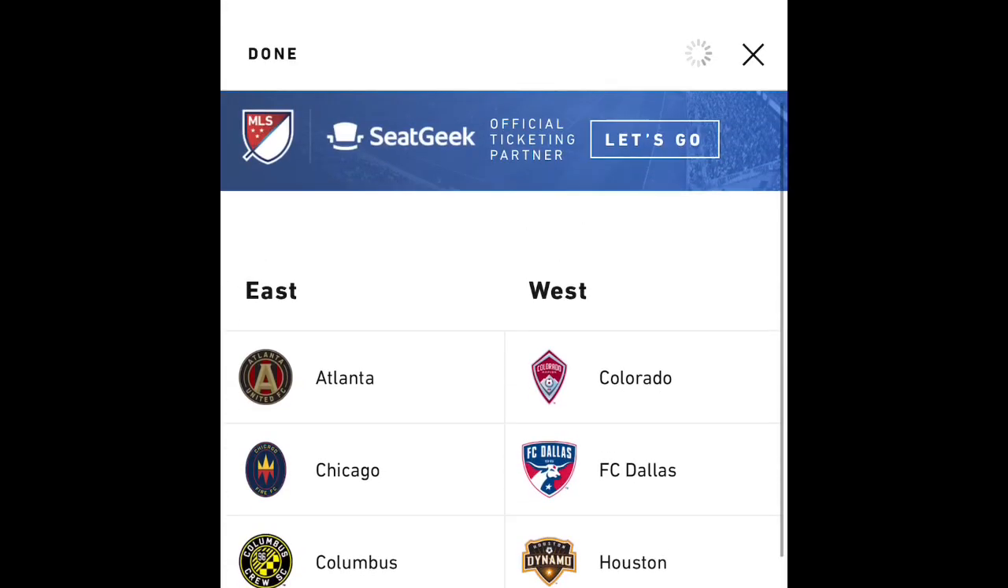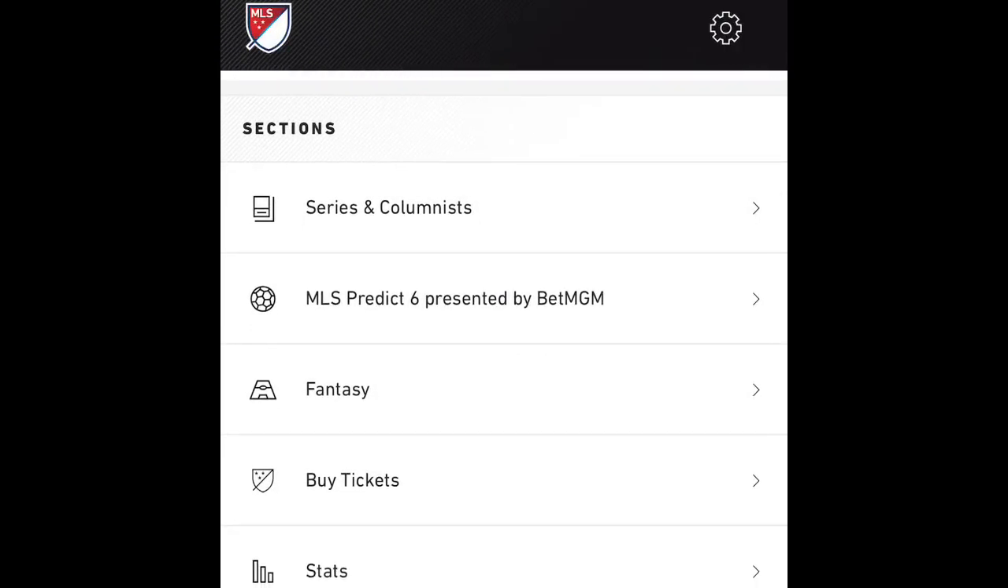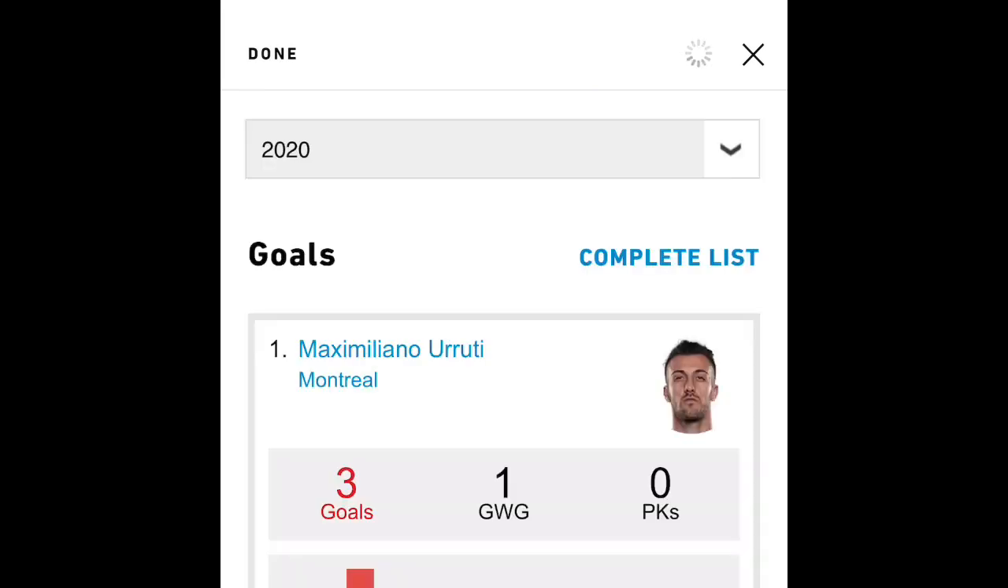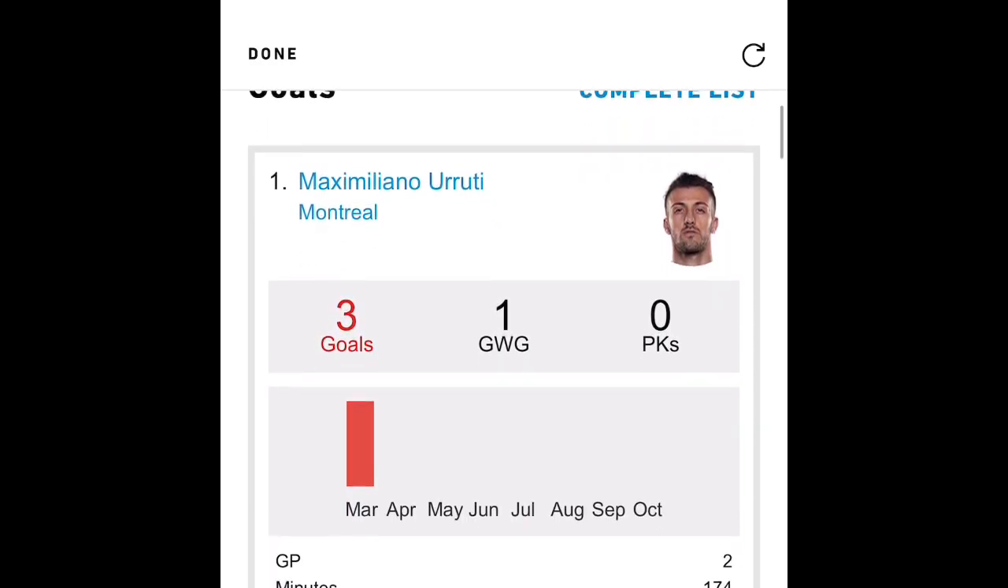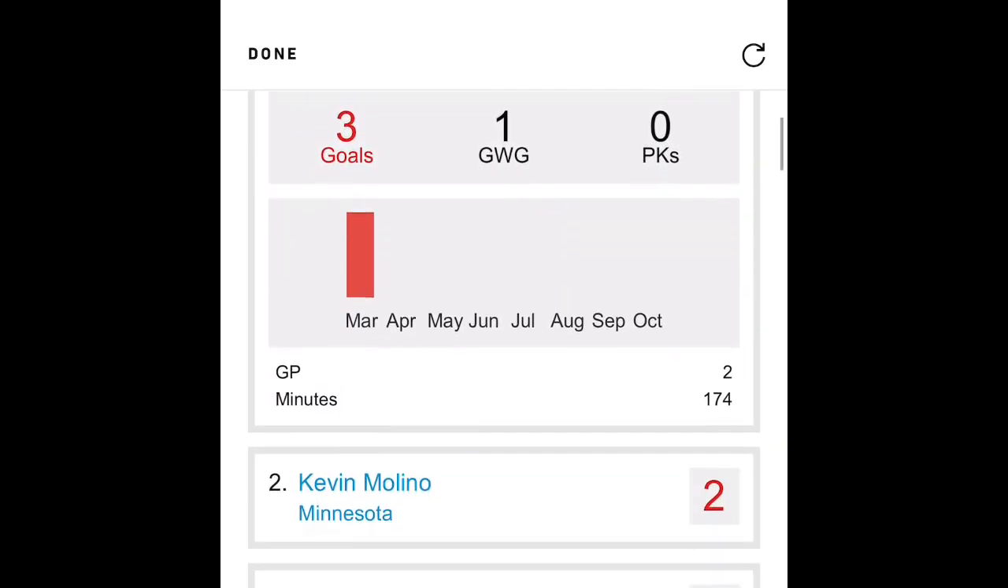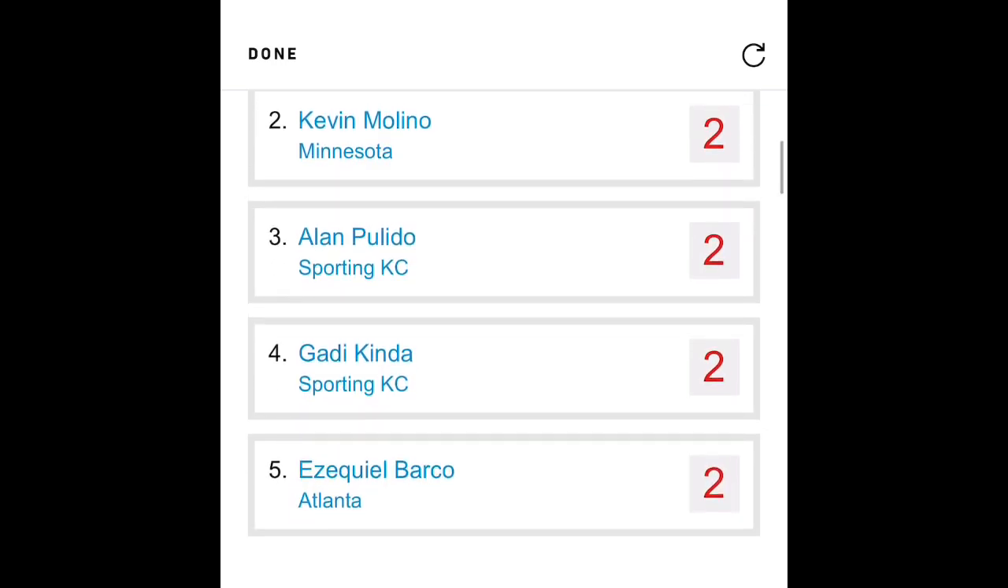Also, if you want to buy tickets for the games, they do that through SeatGeek. That's kind of cool as well. And then there's the other option that I'm going to right now, where all the players are at, all the stats. Maxi Urruti is right now in first place with 3 goals, and so on and so forth.